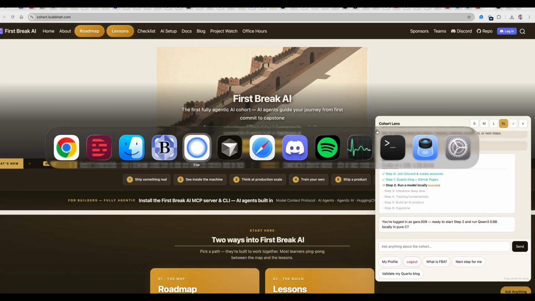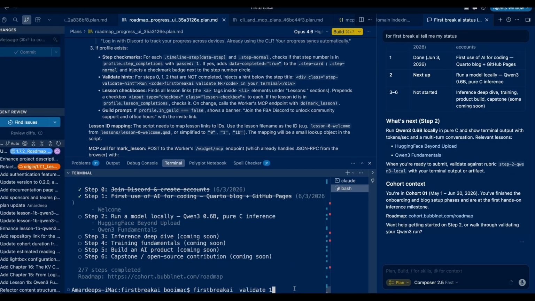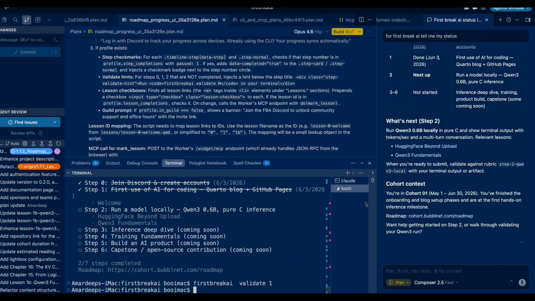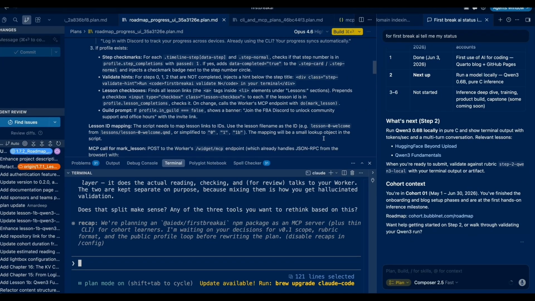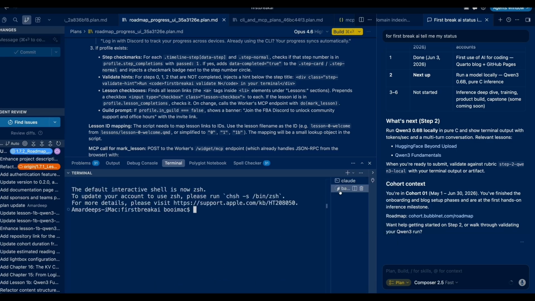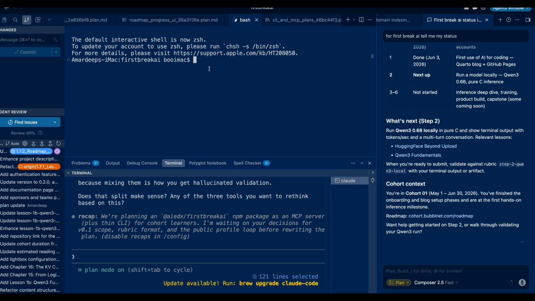The primary way is to use the CLI. I'll just expand this, just a moment. I'll move this to the editor area. Yep, now you can see.